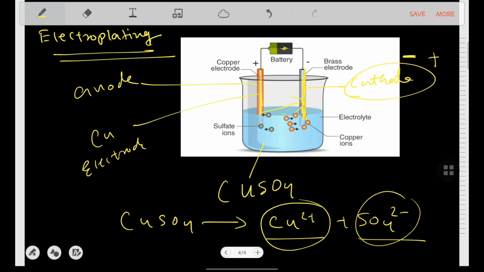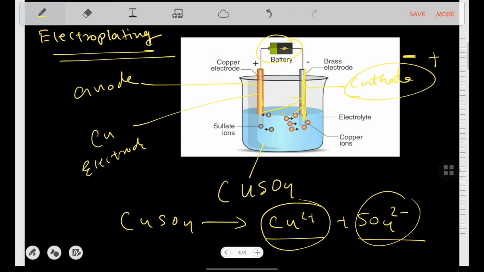The amount of time taken for the completion of the process depends upon the strength of the current being passed through it, because we have applied a battery, and it depends upon the strength of the battery you have taken. If the strength of the current is very high, obviously the time taken by the whole process will be less.